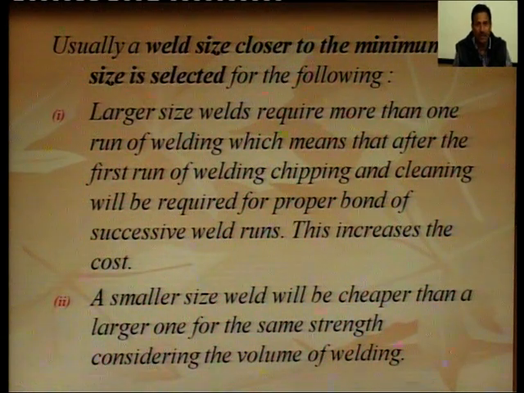Usually weld size closer to the minimum size is selected for the following reasons.